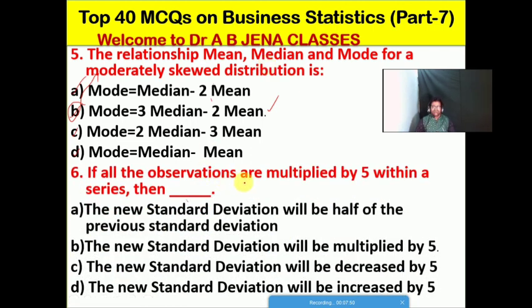Next one हम देखेंगे: if all the observations are multiplied by 5 within a series, then what would be the result of standard deviation? A, the new standard deviation will be half of the previous standard deviation. B, the new standard deviation will be multiplied by 5. C, the new standard deviation will be decreased by 5. D, the new standard deviation will be increased by 5. Friends, B होगा right option. If all the observations are multiplied by 5 within a series, then the new standard deviation will be multiplied by 5. So B is the right option for this MCQ.